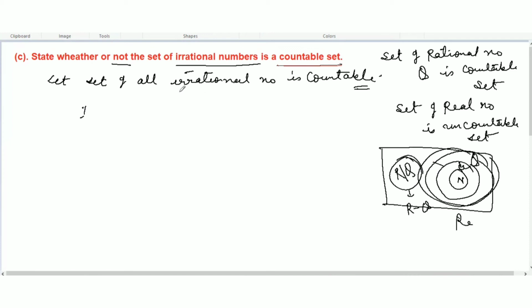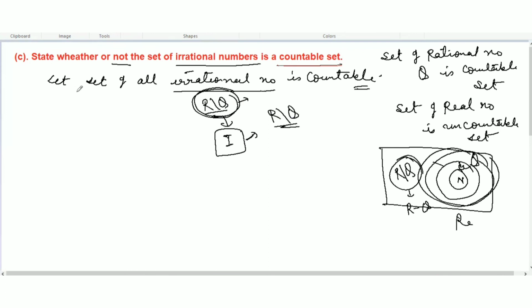Let's denote irrational number at the moment, not R and Q. This is irrational number. Let's denote it with I, so that it will be easy for you to understand. But in no book, this is just for our convenience. I am going to denote it with I, but usually the irrational numbers are denoted by R and this Q. Irrational number, which is not a rational.